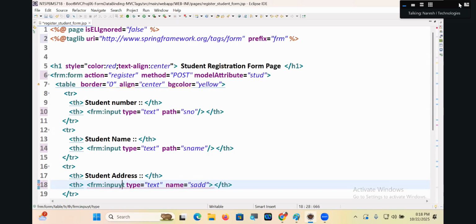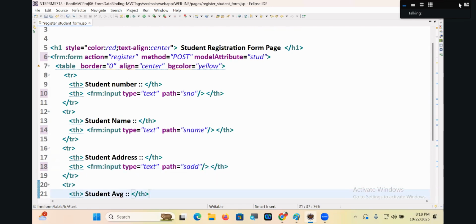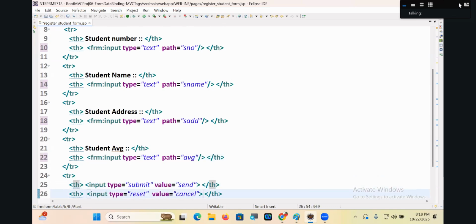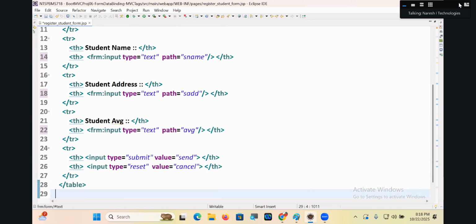FRM colon input, type is equal to text, path is equal to sadd. Next, FRM colon input, type is equal to text, path is equal to average. Super. Everyone got it, my dear? Come on.